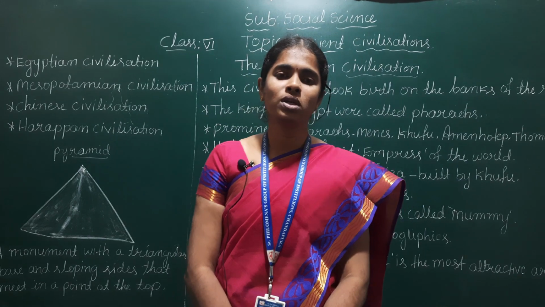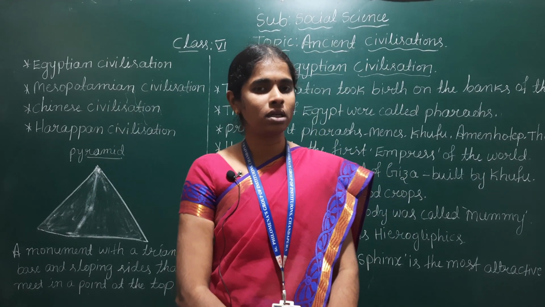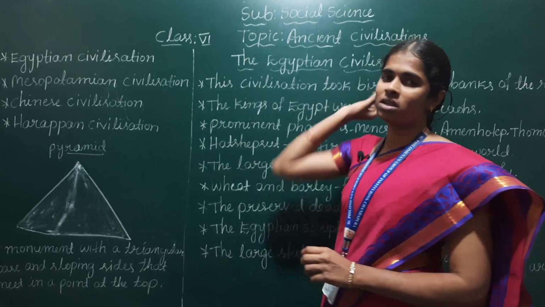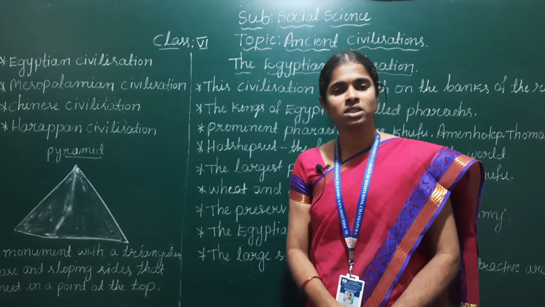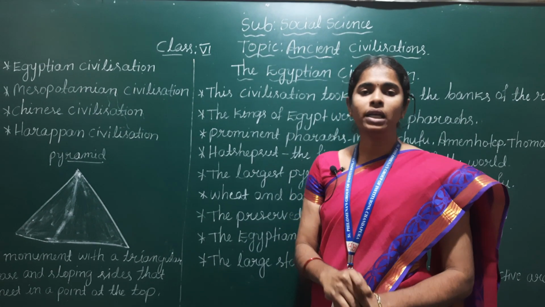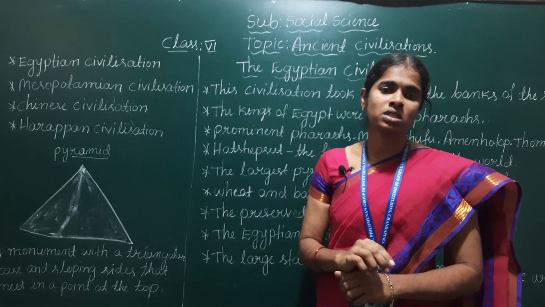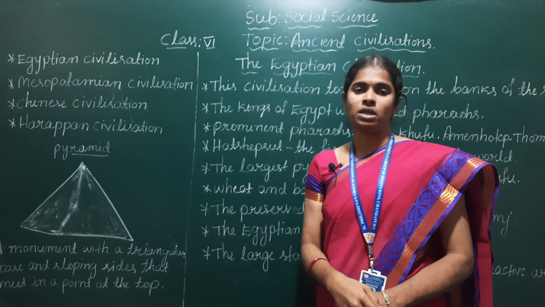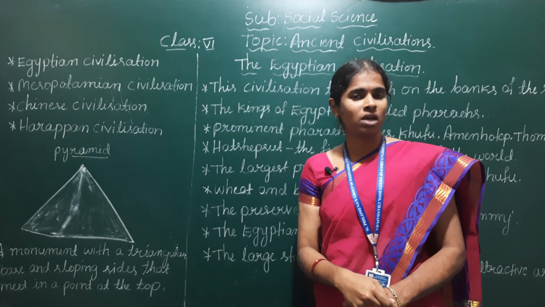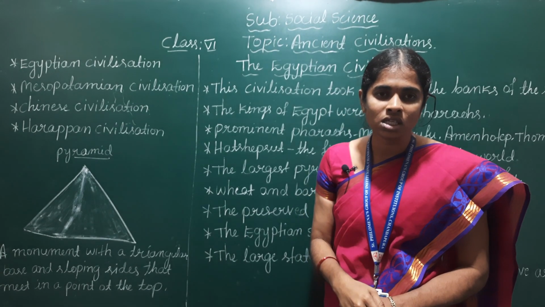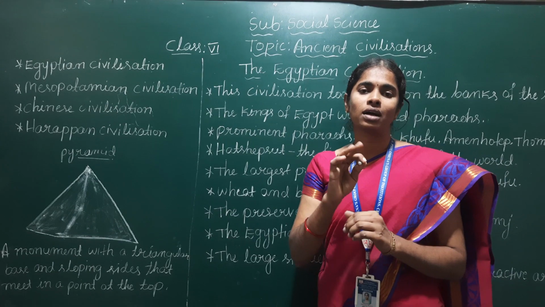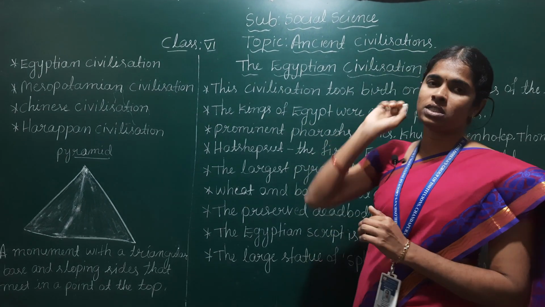Today we are going to discuss a new topic, that is ancient civilizations. Ancient means past, olden. Civilization means developed society. City life, commercial development, use of utensils, and the art of writing are features of civilizations.